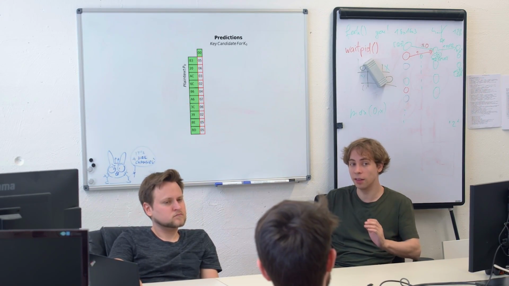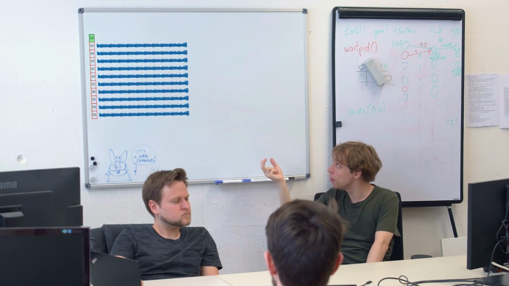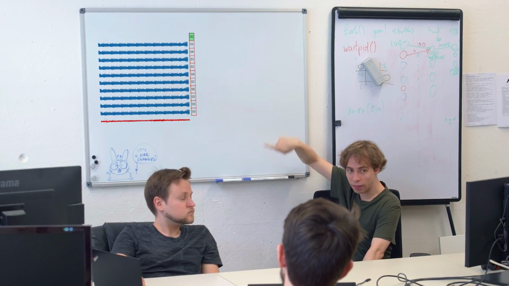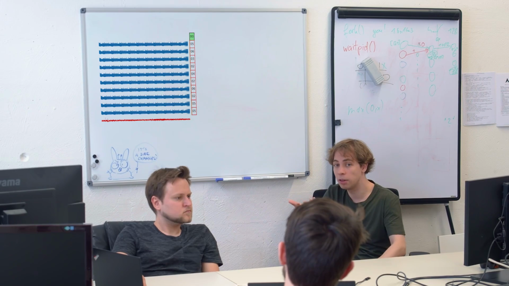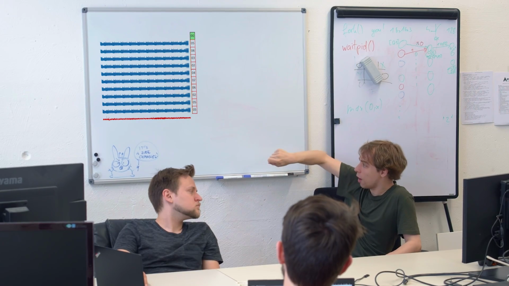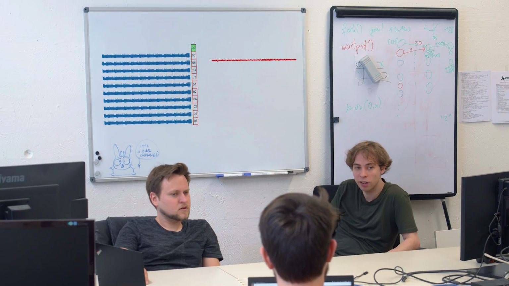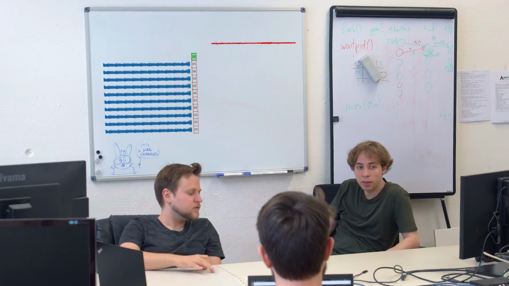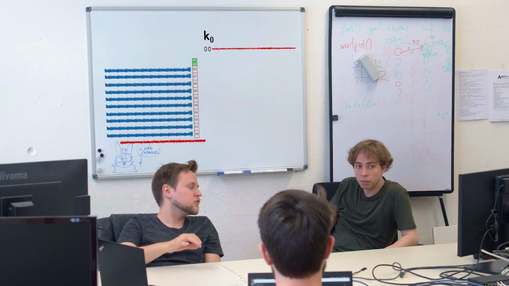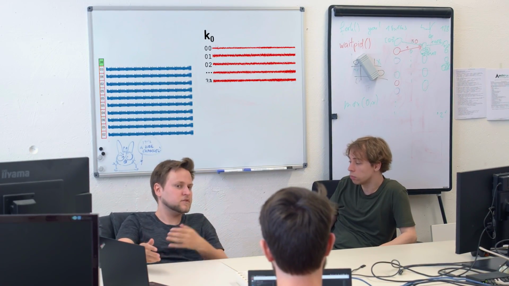For DPA, we had this prediction vector, and we moved the prediction vector over the measurement matrix, and at the right offset where the operation we targeted happened, the last round, maybe the S-box lookup, there the correlation graph then had a huge spike, and we could really tell that we had the correct prediction. Actually, this differential power analysis with the model is usually called in newer literature correlation power analysis, because you correlate some measurement with the predicted measurements.